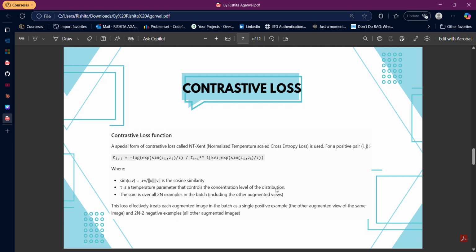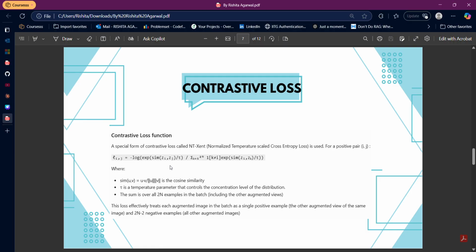Let's suppose your temperature parameter is 0.1, which means it's very small, which also means that the similarity term divided by tau will get amplified. Once this term gets amplified, if the pair Zi and Zj are close together, then they'll get even closer; their positive aspect will get more amplified.